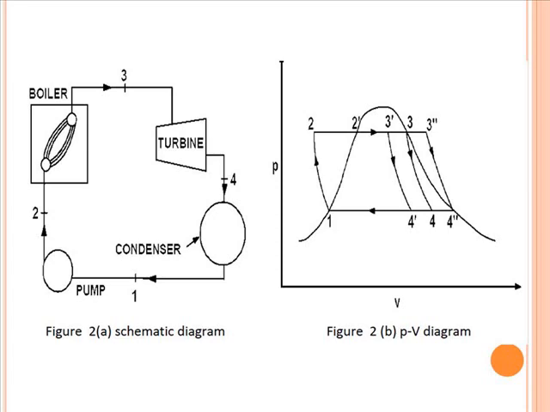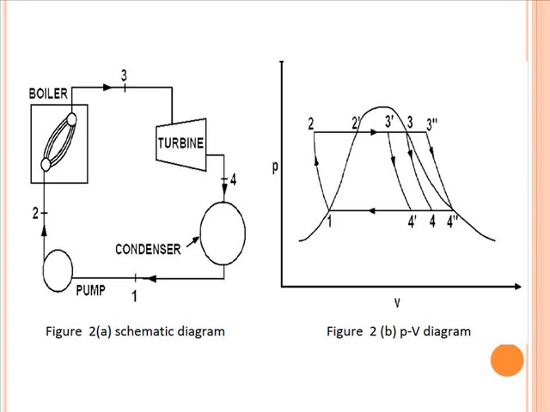Now you can see the PV diagram here, where between process 2 to 3 three different states of steam are available. 3 dash is wet steam, 3 is dry saturated steam, and 3 double dash is the superheated state of steam.